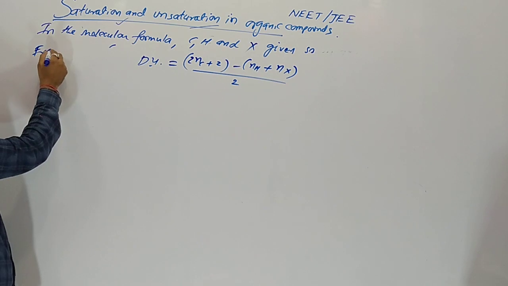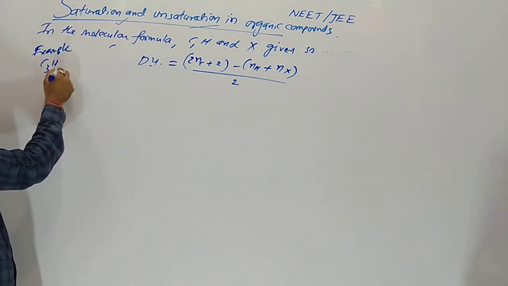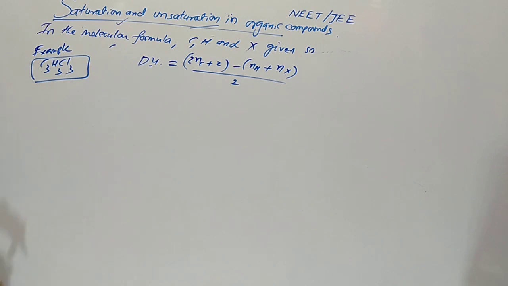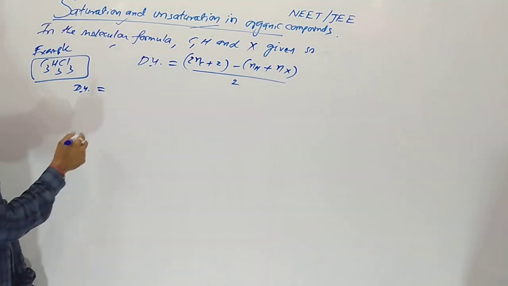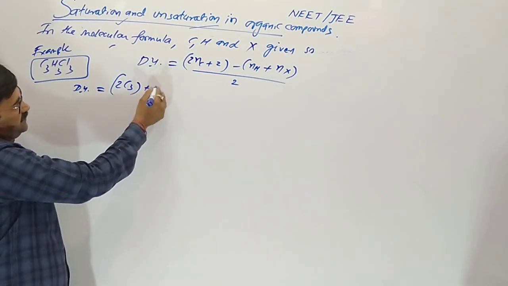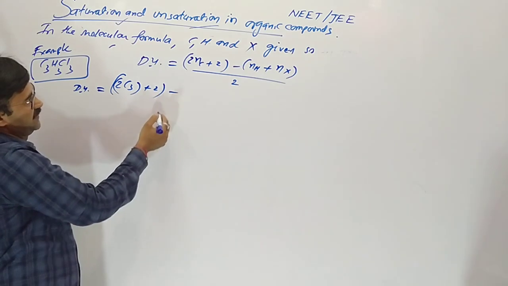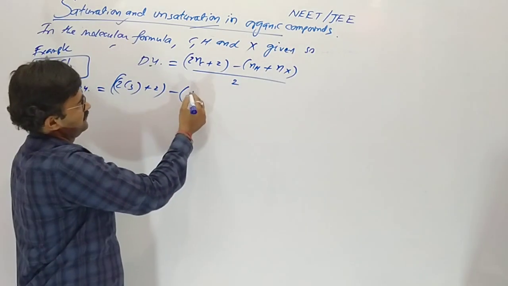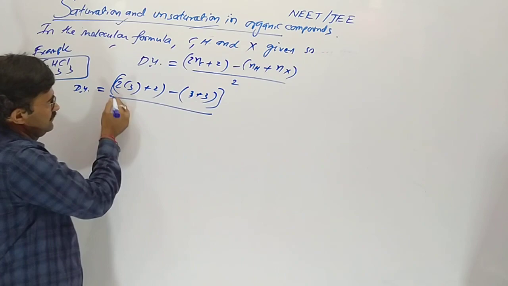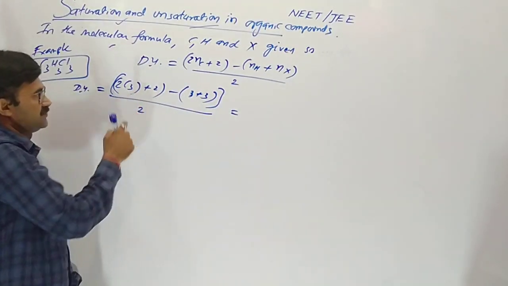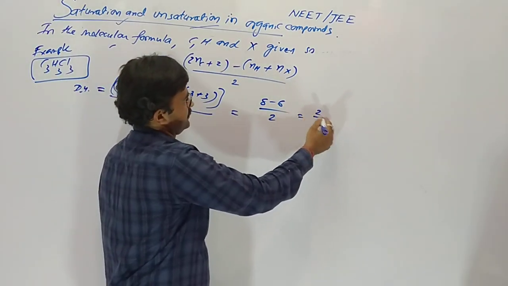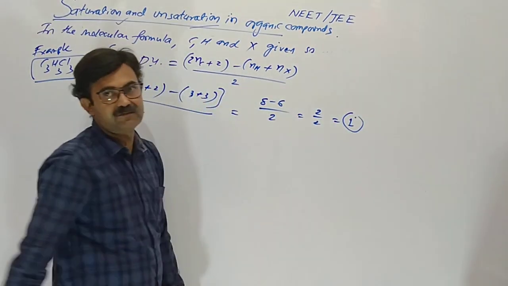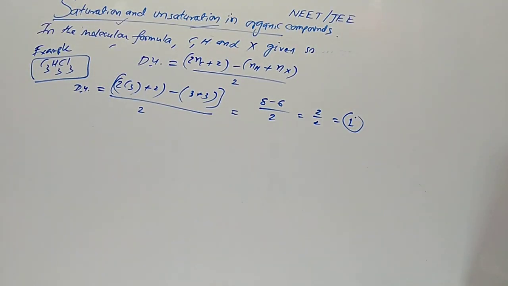Example: C3H3Cl3 is given. So Du will be 2 times the number of carbon, 3, plus 2, minus the number of hydrogen, 3, plus the number of halogen, also 3, divided by 2. 2 times 3 is 6, plus 2 is 8. 8 minus 6 upon 2, so 2 by 2 is 1. 1 Du means 1 double bond or 1 cycle.